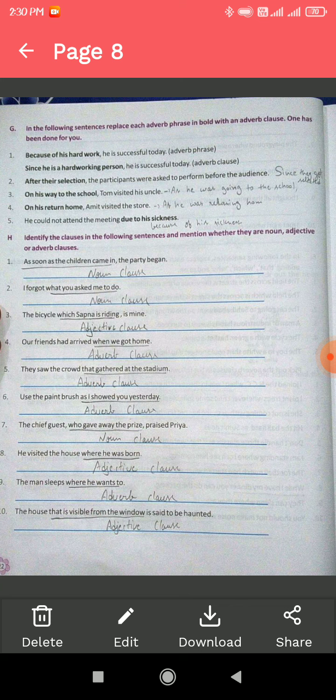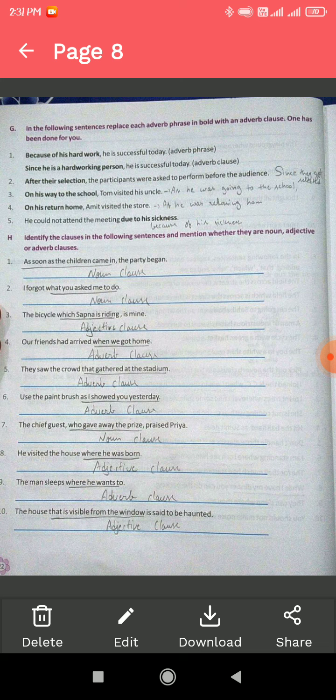So, last exercise, H. Identify the clause in the following sentences and mention whether they are noun, adjective or adverb clauses. Question number 1. As soon as the children came in, the party began. As soon as the children came in is an adverb clause. I forgot what you asked me to do. What you asked me to do is a noun clause. The bicycle which Sapna is riding is mine. Which Sapna is riding is an adjective clause.